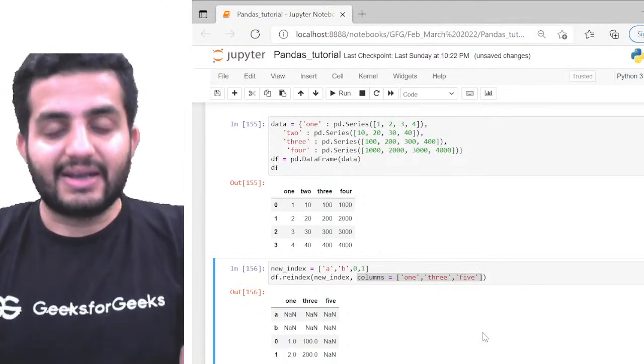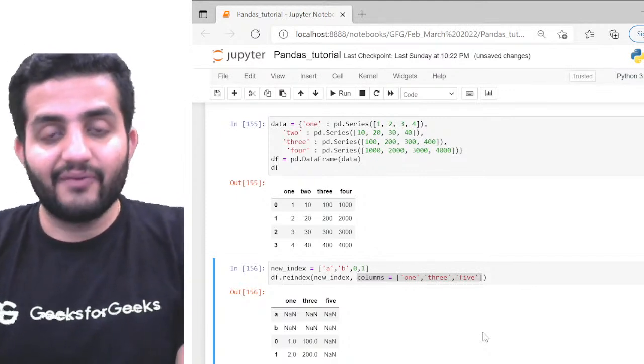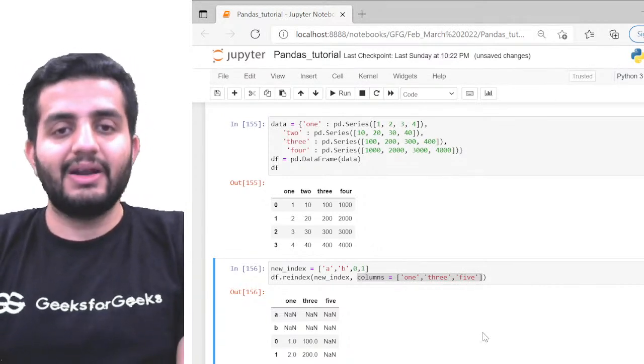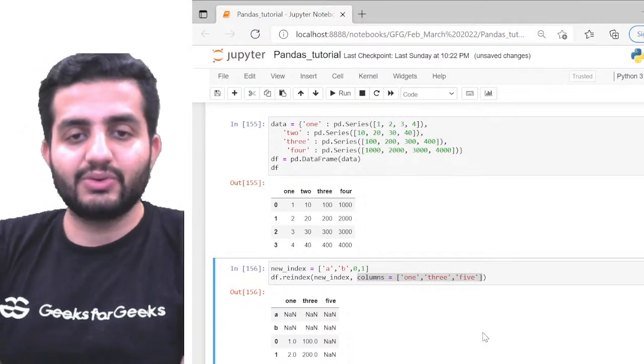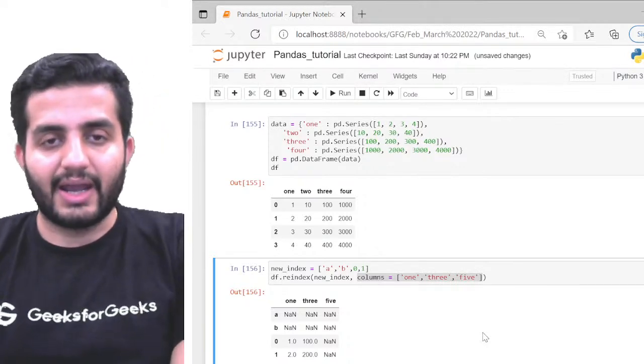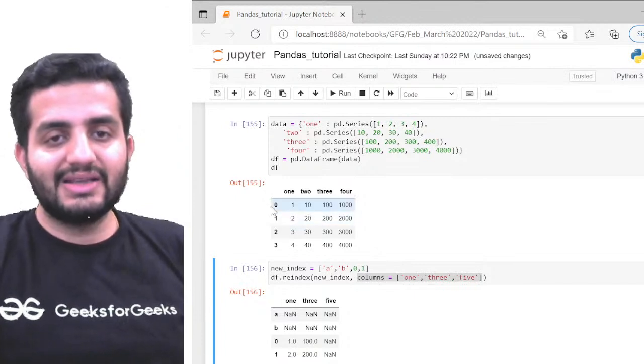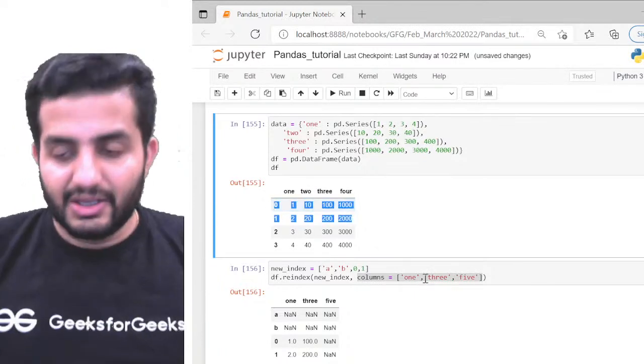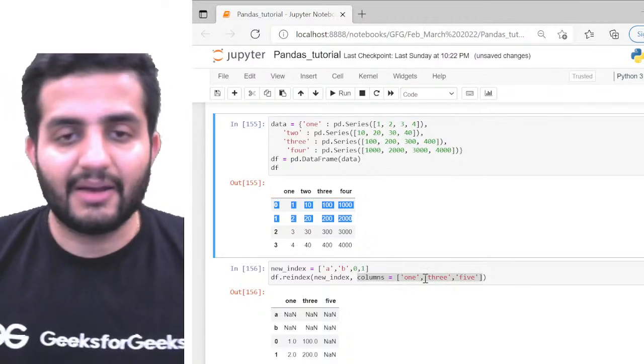What it does is try to filter out the available indexes from whatever we are passing here. Out of A, B, 0, and 1, we have 0 and 1 available, right? And 0 and 1 are these two rows. So this is where it prints the data.